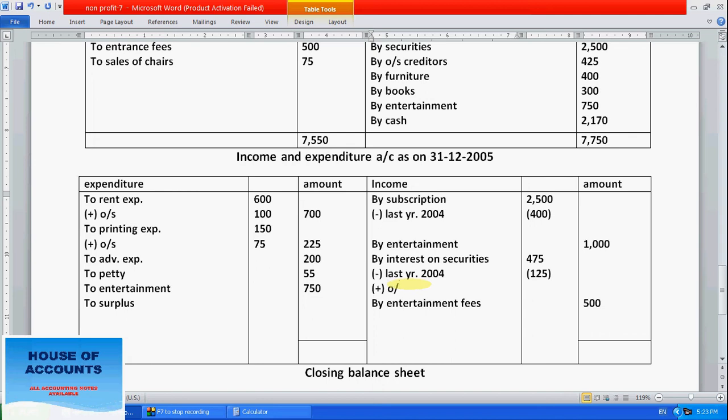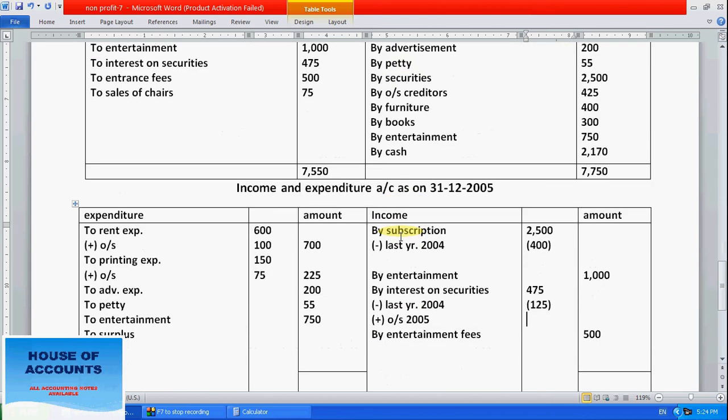So right here income interest is outstanding, so write plus outstanding current year interest 2005. How much? So write directly like this, it's 150. Now subscription is also outstanding, means pending subscription we have to receive, outstanding subscription. So write 2005 subscription, directly 325. Then we have to transfer it here.